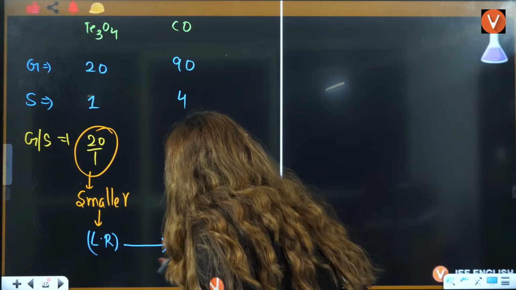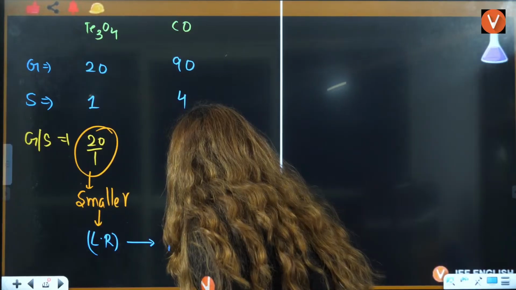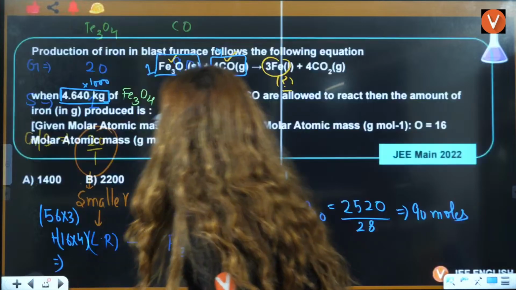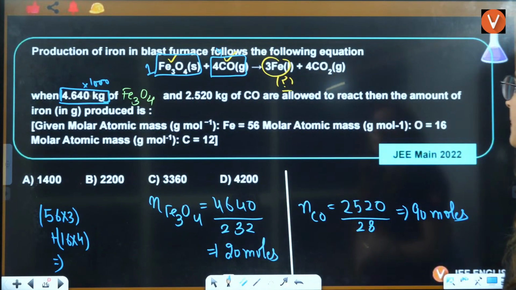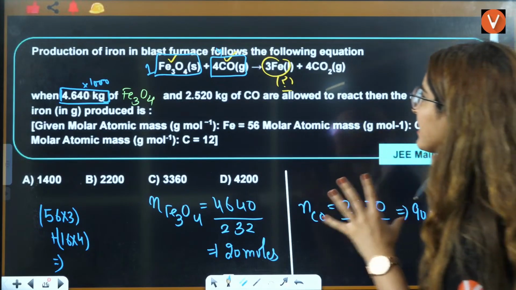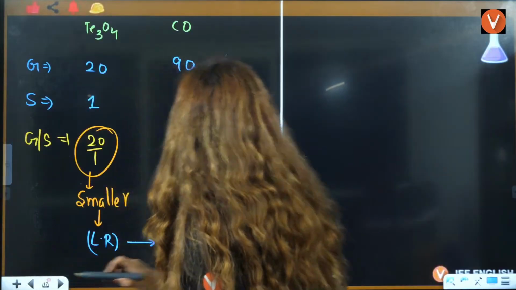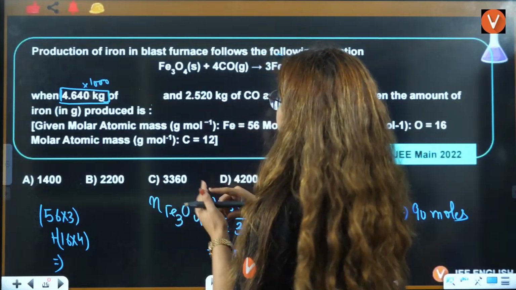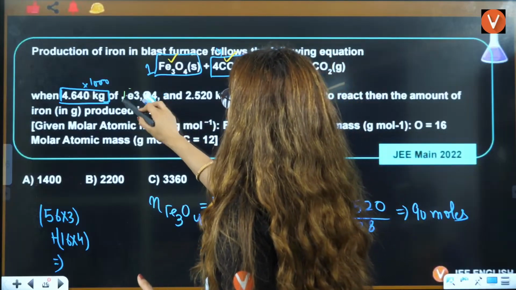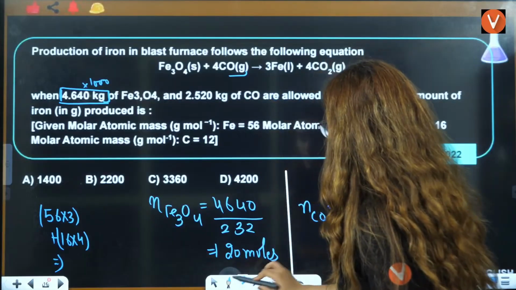Now students, once you have solved the limiting reagent, then let me know in the chat box what is the next step. What is the next step? They are asking you the amount of iron in grams that is allowed to react. That means moles of iron you have to calculate. So we know that iron depends on the limiting reagent. We know that iron will depend on the limiting reagent here, right? So what is the limiting reagent?